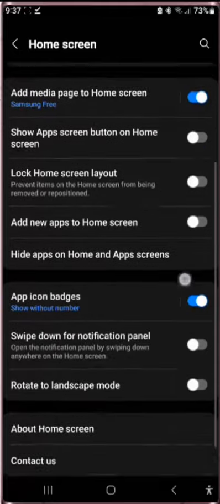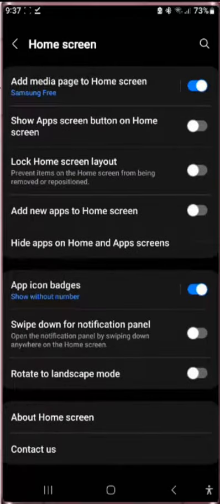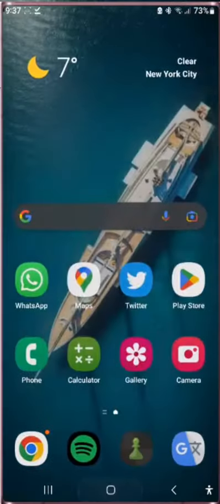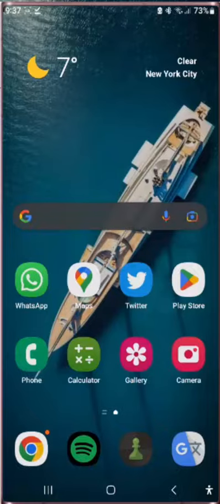Scroll down the screen and then tap the gray on option next to swipe down for notification panel to enable this option. The switch turns blue when it's on. Go back to your home screen. Now you should be able to access the notification panel by swiping down your finger anywhere on the screen.